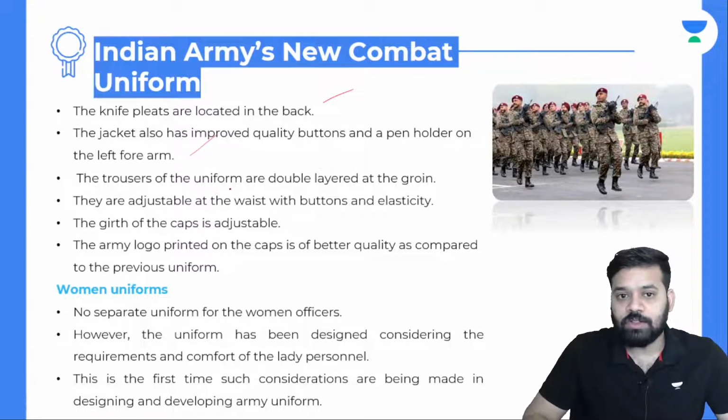The trousers of the uniform are double layered at the groin. They are adjustable at the waist with buttons and elasticity. The girth of the caps is adjustable. The army logo printed on the caps is of better quality as compared to the previous uniform. Women's uniform: there is no separate uniform for women officers. However, the uniforms have been designed considering the requirements and the comfort of lady personnel as well. This is the first time such considerations are being made in designing and developing army uniforms.